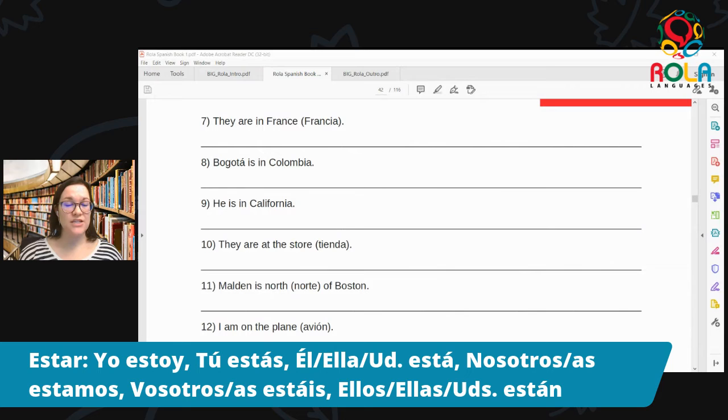Y número 12, last one, I am on the plane. I'm on the plane. So back to the yo form. Yo estoy en el avión. Yo estoy, repite conmigo, yo estoy en el avión. Yo estoy en el avión. Muy bien.